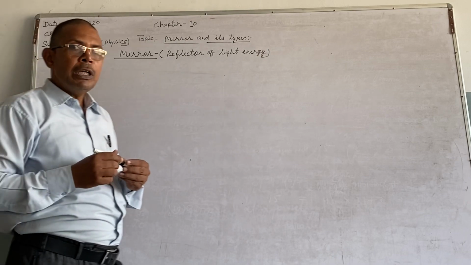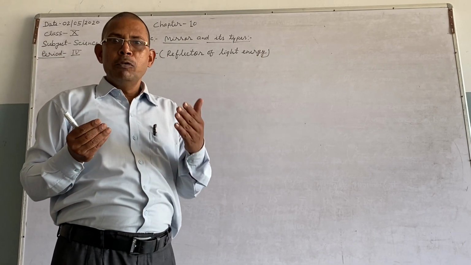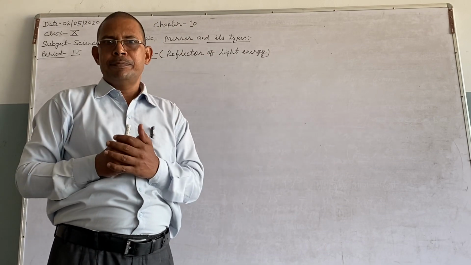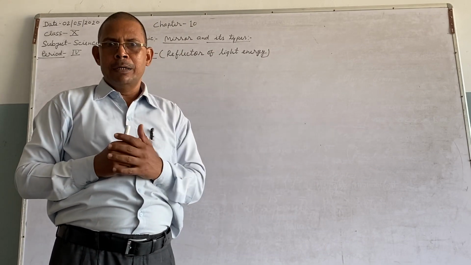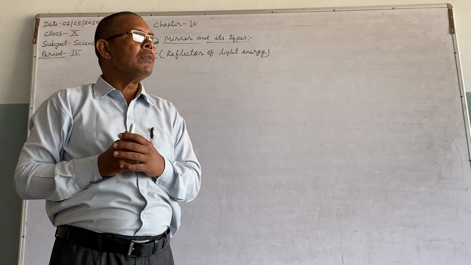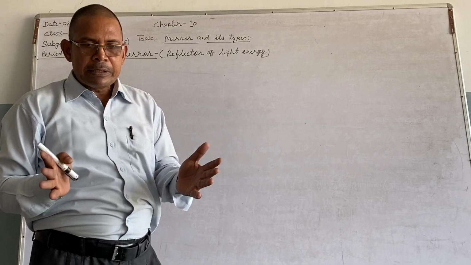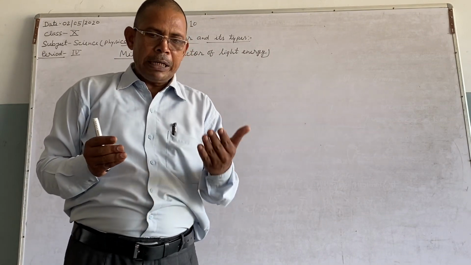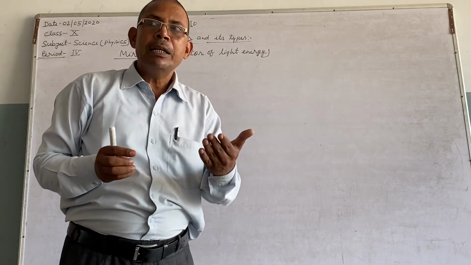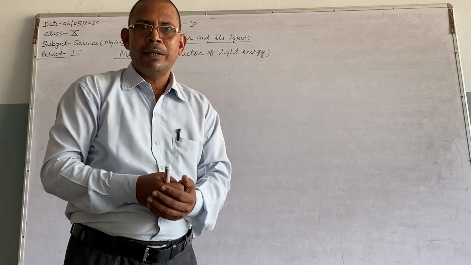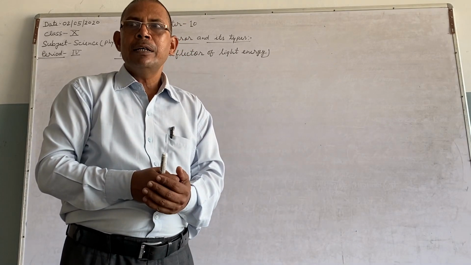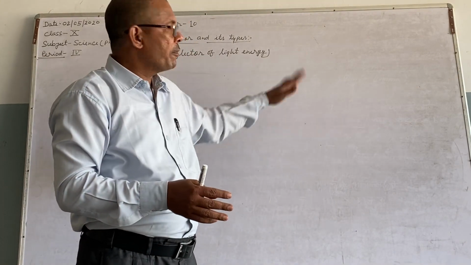If you want to see your face, you use a glass mirror, which you call aina, right? Sometimes you can see your face image in clean water as well as on any polished surface.